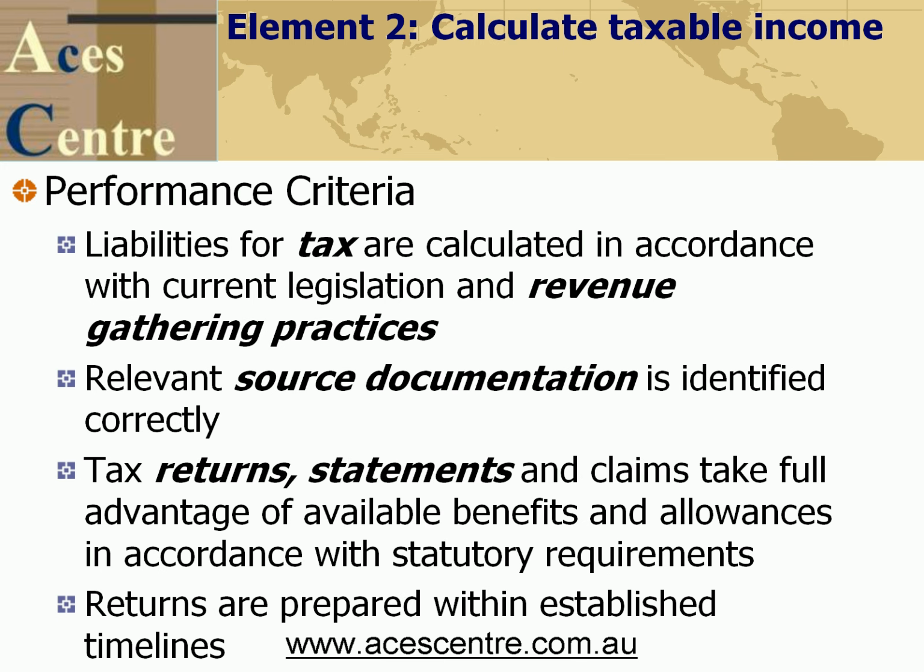Element 2. Calculate taxable income. This will assess the following performance criteria. Liabilities for tax are calculated in accordance with current legislation and revenue gathering practices. Relevant source documentation is identified correctly.